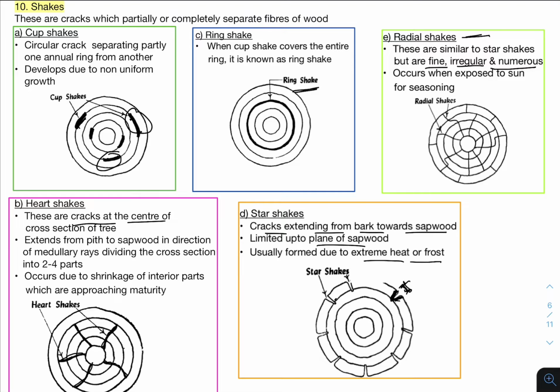This occurs because the timber is exposed to the sun for seasoning. Because of that, from the bark to this region, it grows inward, and then it traces a path like this towards the pith. So that is regarding radial shakes.